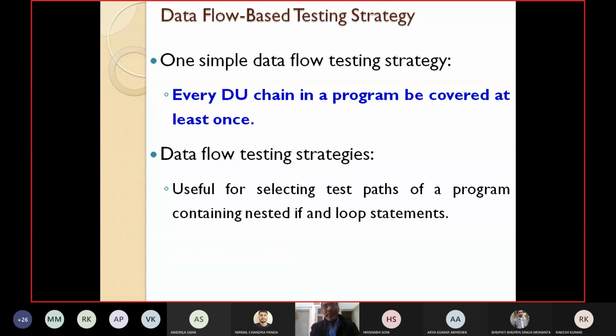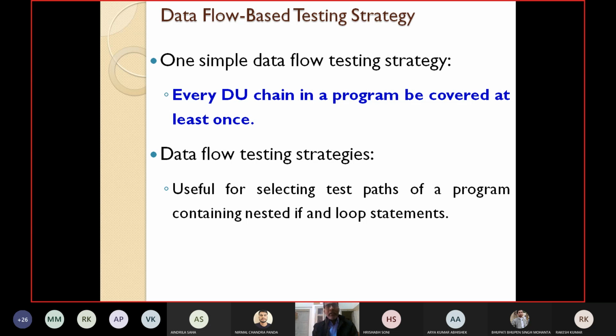In statement coverage based testing, what is the strategy? We have to design the test cases in such a way that each and every statement should be executed at least once. Similarly, in control flow based testing, path based testing, what is the strategy? We have to design the test cases in such a way that each and every path should be executed at least once.